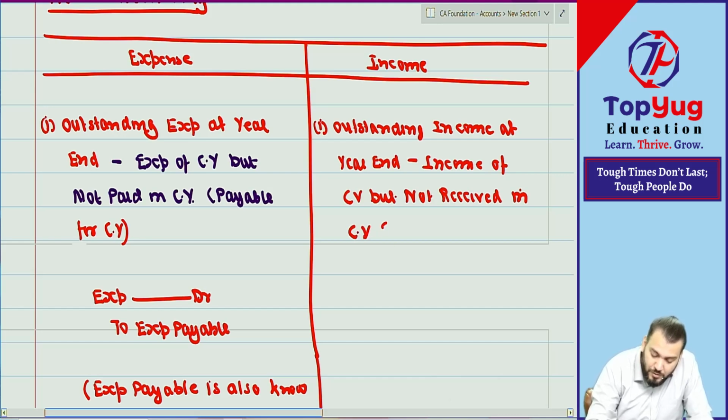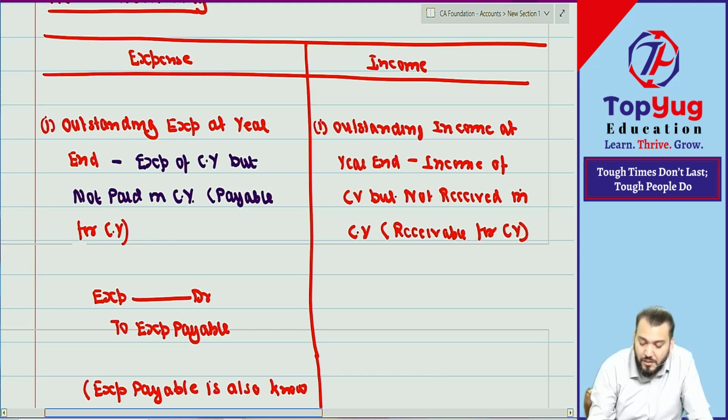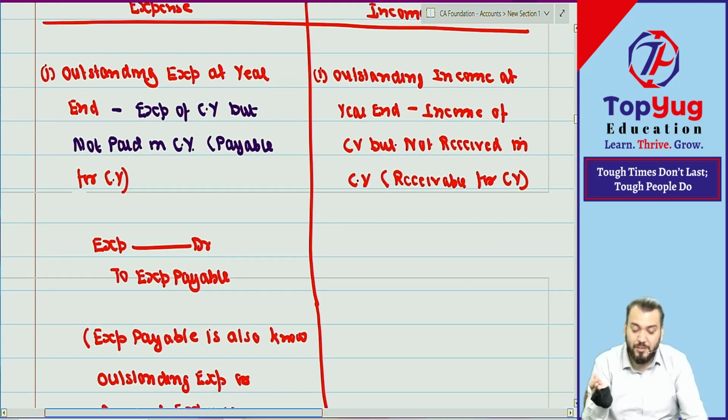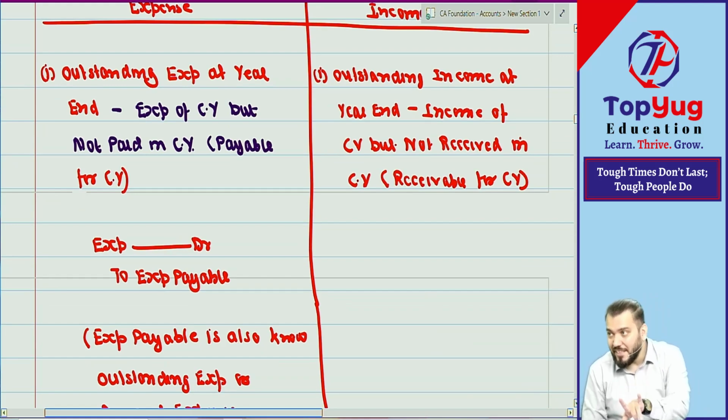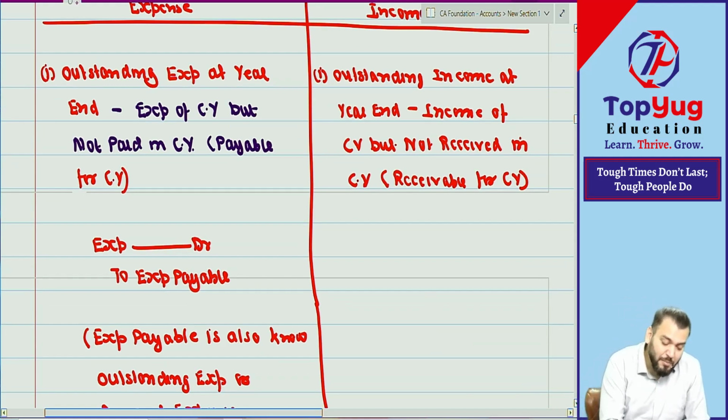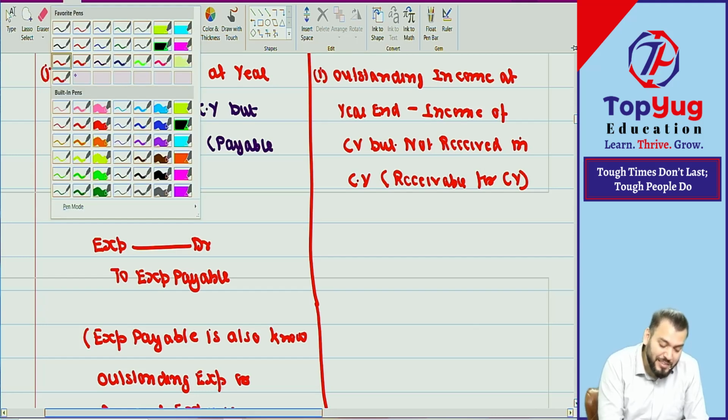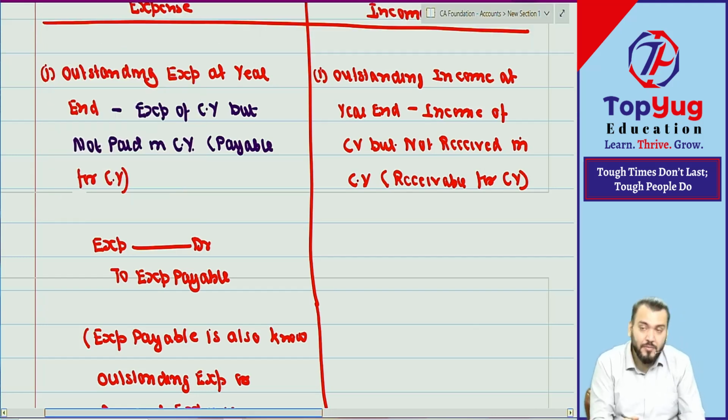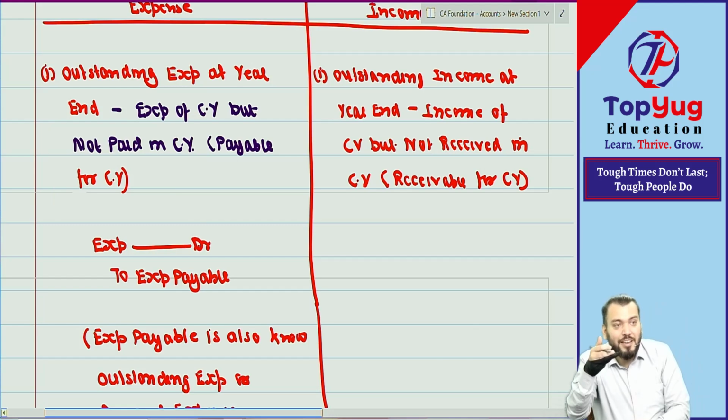So it will become receivable for current year, and will be received in future. So anything receivable is an asset account, and this is income of current year, which means increase in income. So increase in income will be debited or credited?